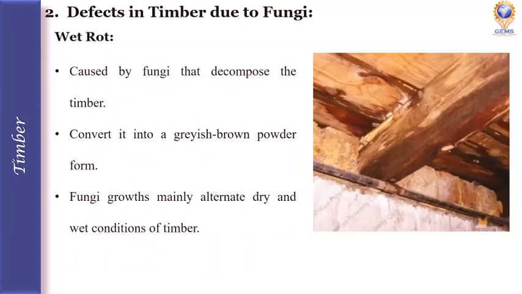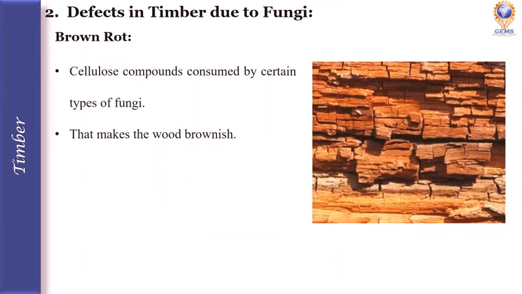Next is wet rot. Wet rot is caused by fungi that decompose the timber and convert it into a grayish brown powder form. Wet rot causing fungi grows mainly when there are alternate dry and wet conditions of timber. Brown rot. The cellulose compound of the wood is consumed by certain types of fungi, which then makes the wood brownish in color. This defect is called brown rot.